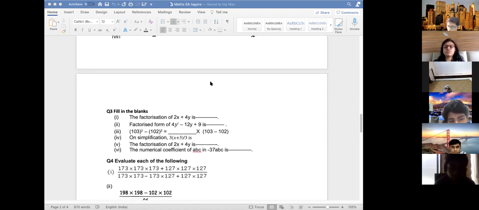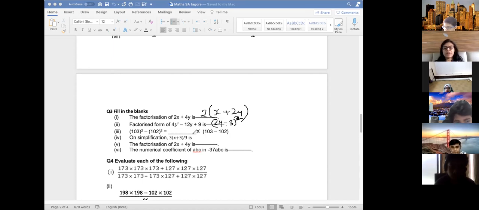Factorization of 2x plus 4y is, what is it? Tell me. 2 into x plus 2y. How will you factorize this? Factorized form of this. Ma'am, 2y minus 3 whole square. Correct. 2y minus 3 whole square.